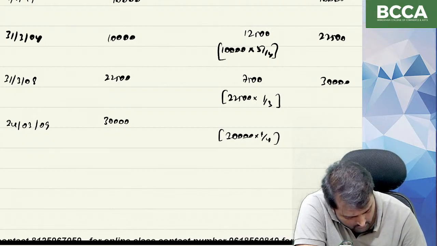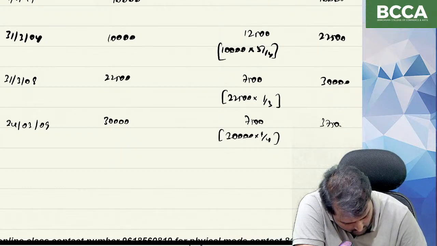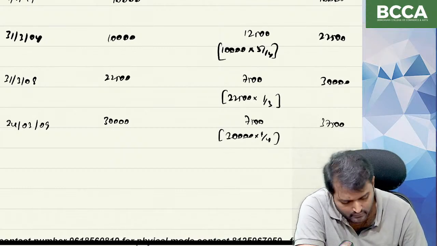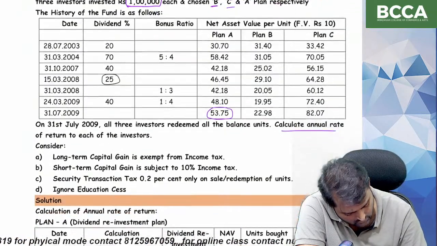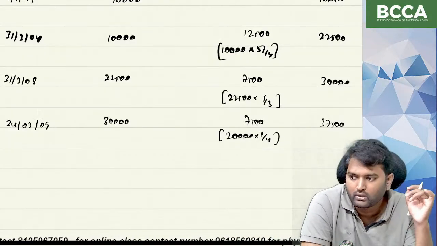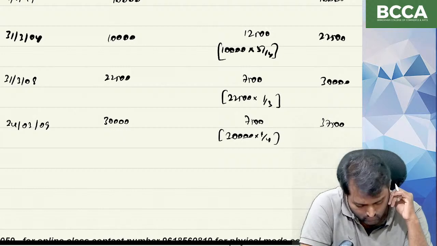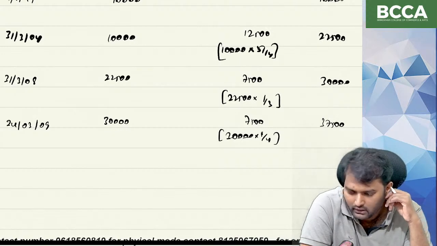So that is 7,500. So closing units 37,500. Yes or no? Is there any other bonus issue? No. So number of units at the end is equal to 37,500.